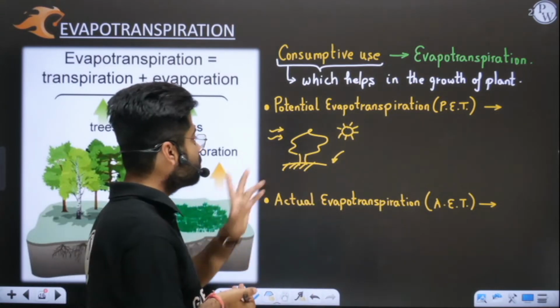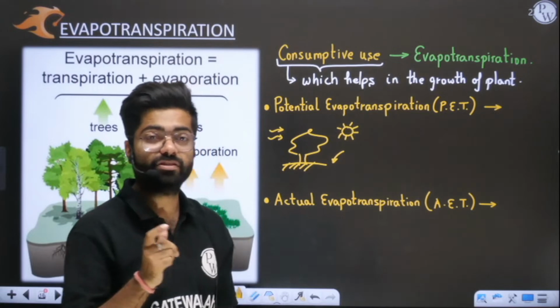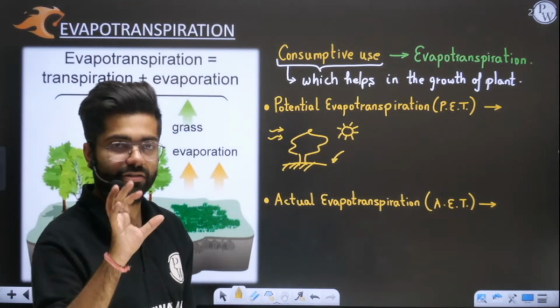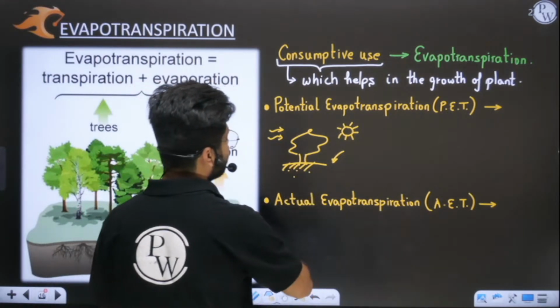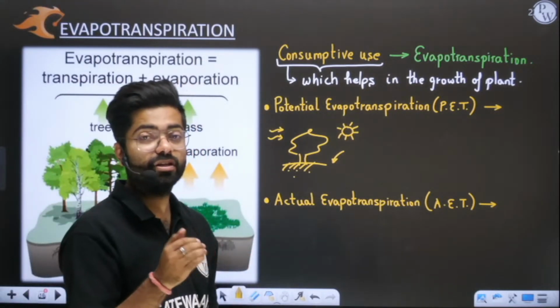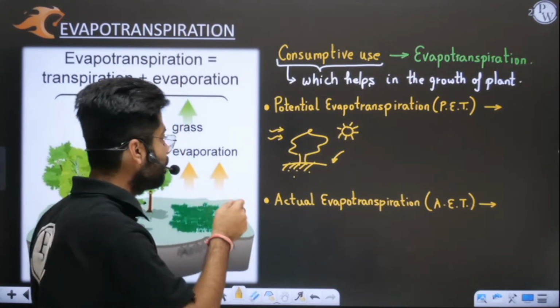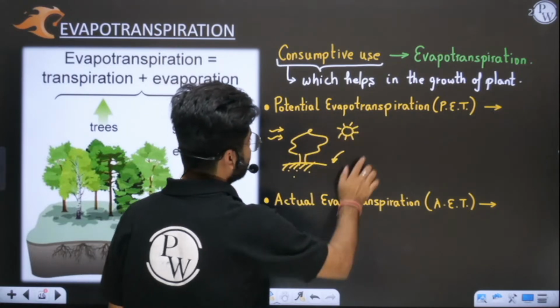When will the consumption of water be maximum? Only when you have these three to four conditions. The first condition is that we should have an optimum amount of water. If water is not there, how could the consumption be maximum? If water is not in sufficient quantity, then potential evapotranspiration cannot occur.